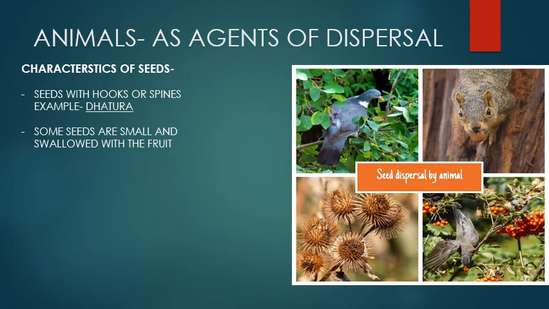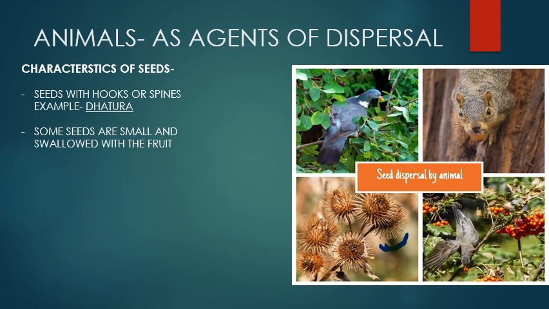Animals also play a very important role in seed dispersal. There are some seeds which have hooks, sticky hair, bristles or spines on their surface which stick to the body of the animals and get carried away to distant places from the parent plant. For example, the tura. Here in this picture you can see that the seed has a number of spines, due to which it gets stuck to the body surface of the animal and moves with that animal to distant places.